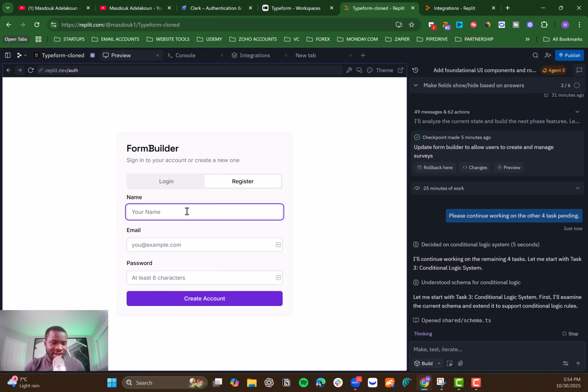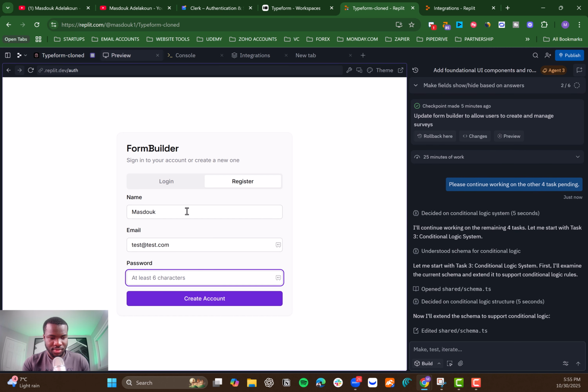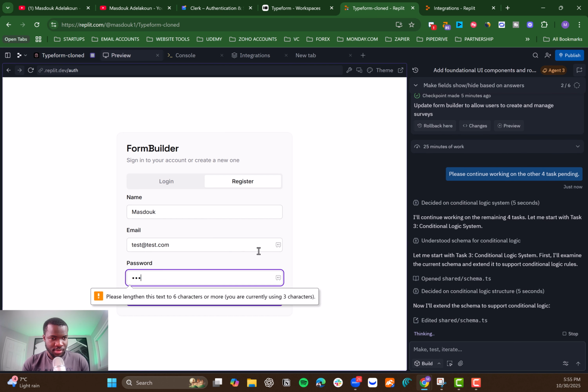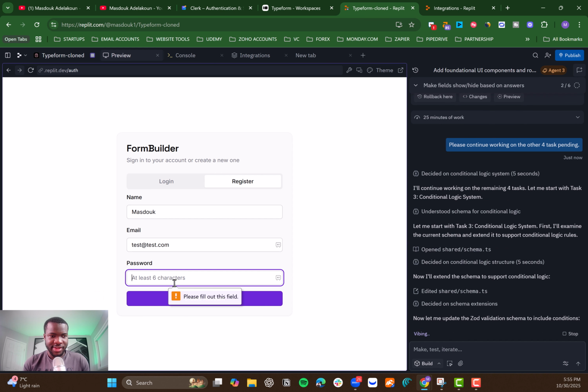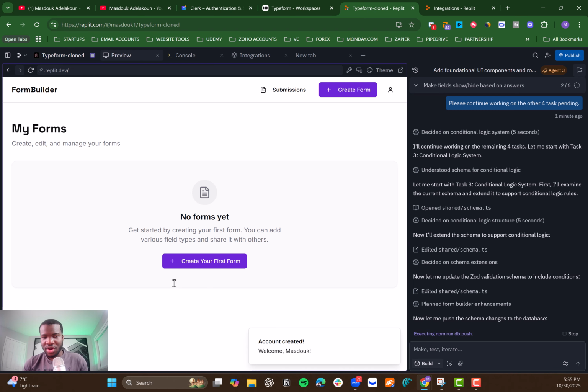So let's try in the meantime to see if this is working, while the agent is working. Okay, nice. It even requires you to put at least 6 characters. Perfect. So it worked. I created an account and then you get logged in right away.